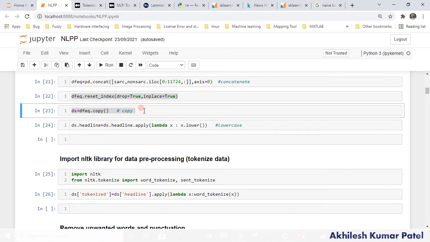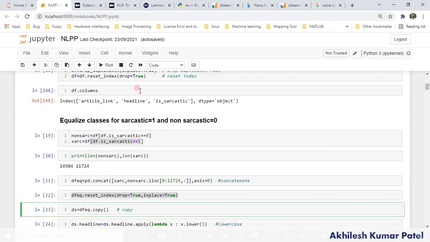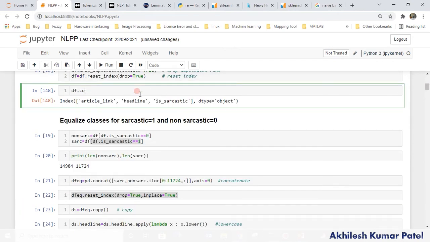Okay. Next step is whatever text we have here. So let me run this again and show you the text which we have here,